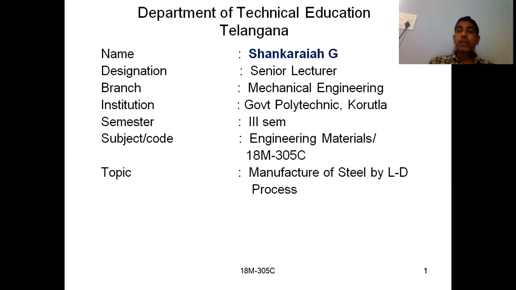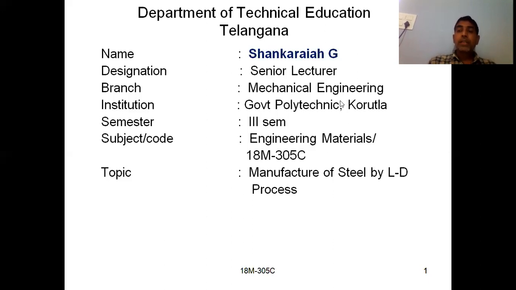Your sulfur and phosphorus can be removed. That means they can react with the oxygen, oxides can be formed, and they can be removed in the form of slag. Okay, so based on the impurities, we have to choose the process, whether it is the acidic Bessemer converter or the basic Bessemer converter.